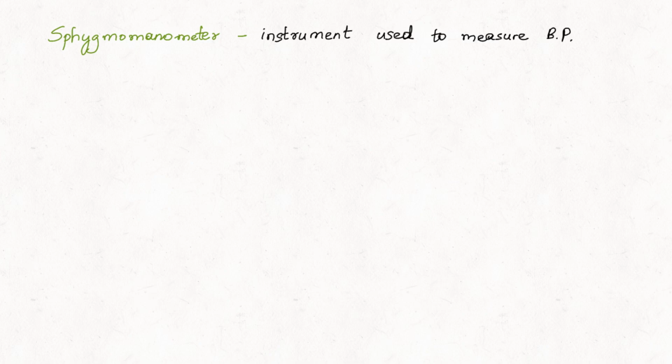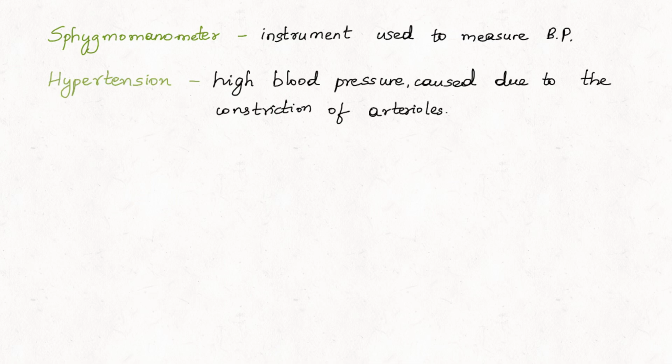Then high blood pressure is referred to as hypertension, and this is caused by the constriction of the arterioles. Constriction means narrowing of the arterioles; the smaller the space present inside the artery, the more it leads to hypertension, and it results in some problems which have to be properly taken care of.